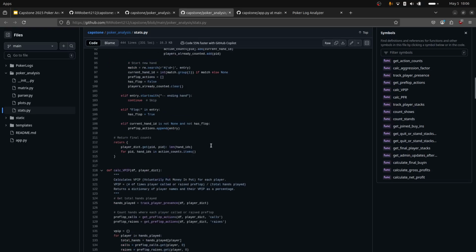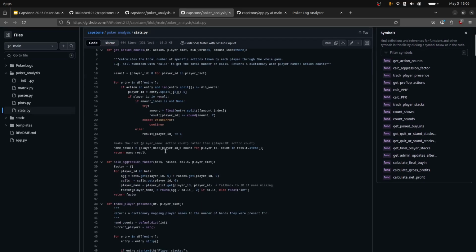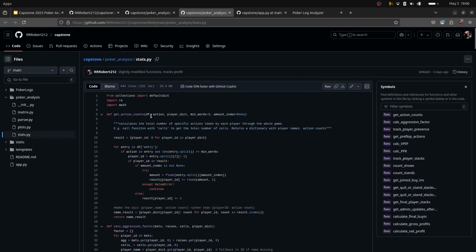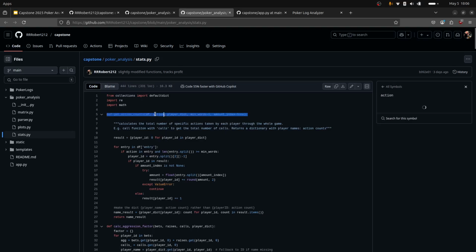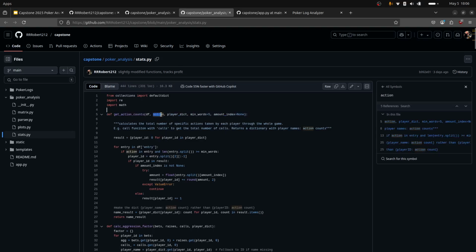An important one is this first one, get action counts. It'll count the number of specific actions taken in a game. So you call it with varying words for this argument action. For example, if you call it with calls, it'll return the total number of calls for each player.